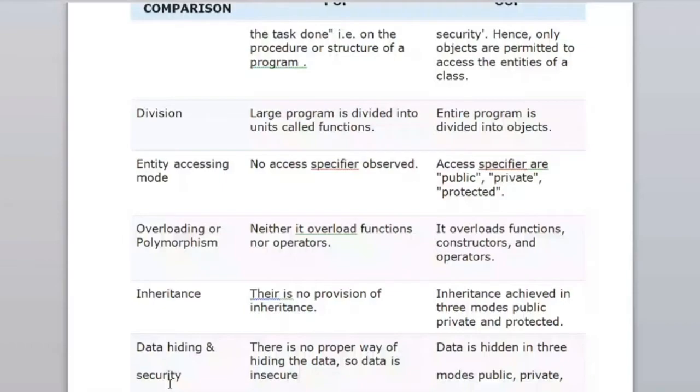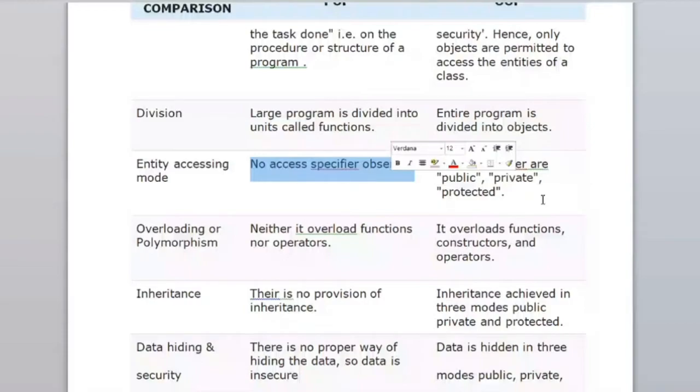This point here, access specifier is not observed in procedure-oriented programming, but here access specifiers are observed, that is public mode, private mode, and protected mode. At a later stage, we will see what will happen if you make a variable public, private, or protected.